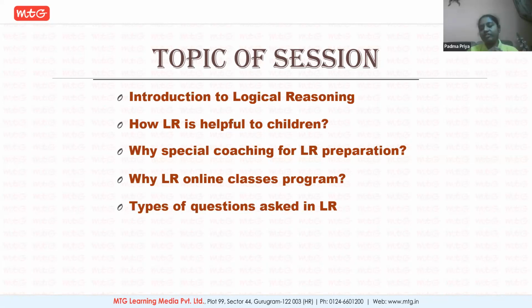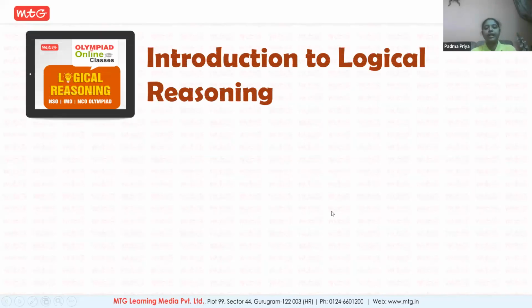And we'll see what type of questions you generally get in the logical reasoning section of your Olympiad exam. After all this part, you'll have a query session where you'll be given a scope to speak out. Till then, all of you will be on mute because it is a demo session. So let's start first of all with the introduction of logical reasoning.